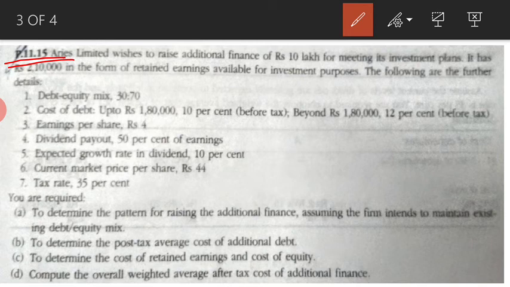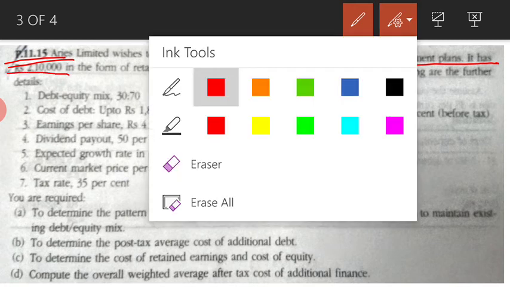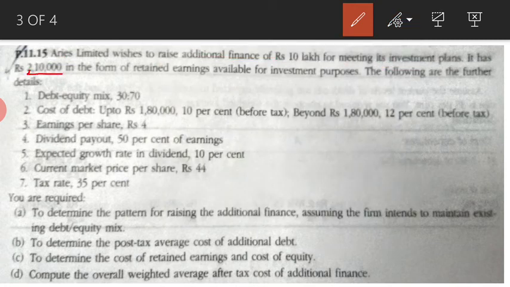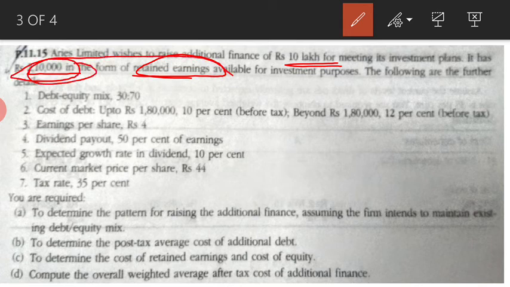Aries Limited wishes to raise additional finance of 10 lakhs for meeting its investment plan. It has 2,10,000 in the form of retained earnings. So what does it say? They want 10 lakh rupees, out of which 2,10,000 they already have in the form of retained earnings.